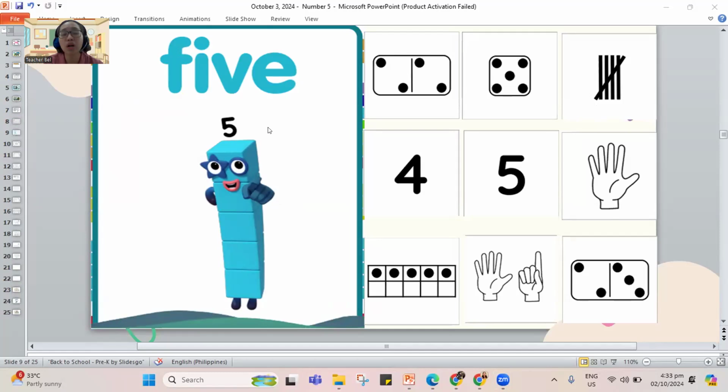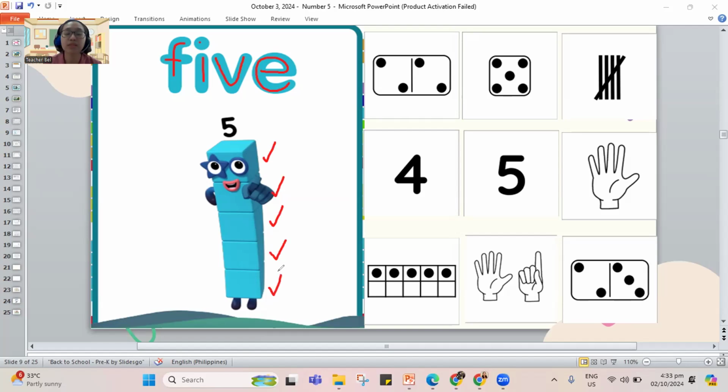Now, remember, our number friend is the number 5 and we have number block 5. So what are the letters to spell out 5? We have F, and then we have letter I, V, and the letter E to make the word 5. And the number block 5 has 5 blocks. So let us count. We have 1, 2, 3, 4, and 5. So he has 5 blocks on him.